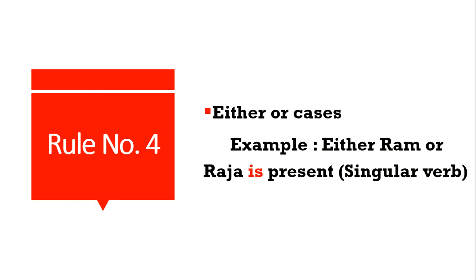Rule number 4. Either or cases. You all know that if there is the word either in a sentence, the sentence must also contain the word or. For example, either Ram or Raja is present. Only Ram or only Raja. Only one person can be present in this place. So the subject is singular. We have to use only the singular verb.